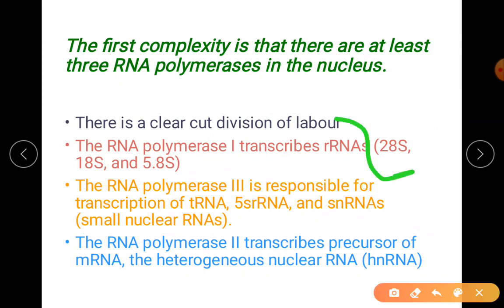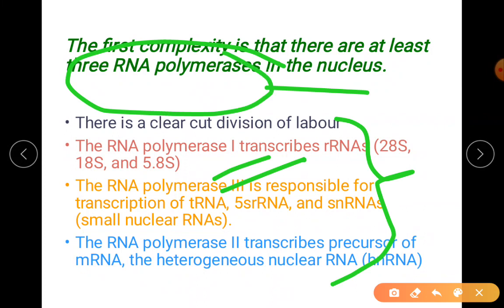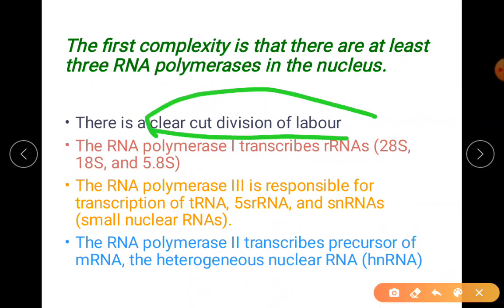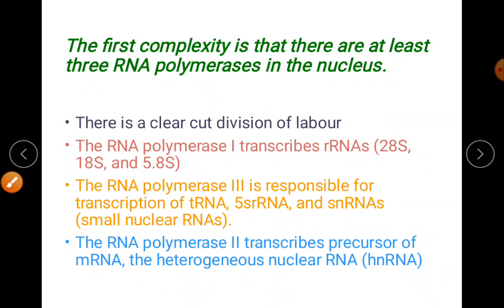Now these we are not going in detail study, but what we are saying is it is a complex action in case of eukaryotes in the nucleus. So there are 3 new polymerases that are present and they have their own work. That is why we are saying clear-cut division of labor. They do their work on time.